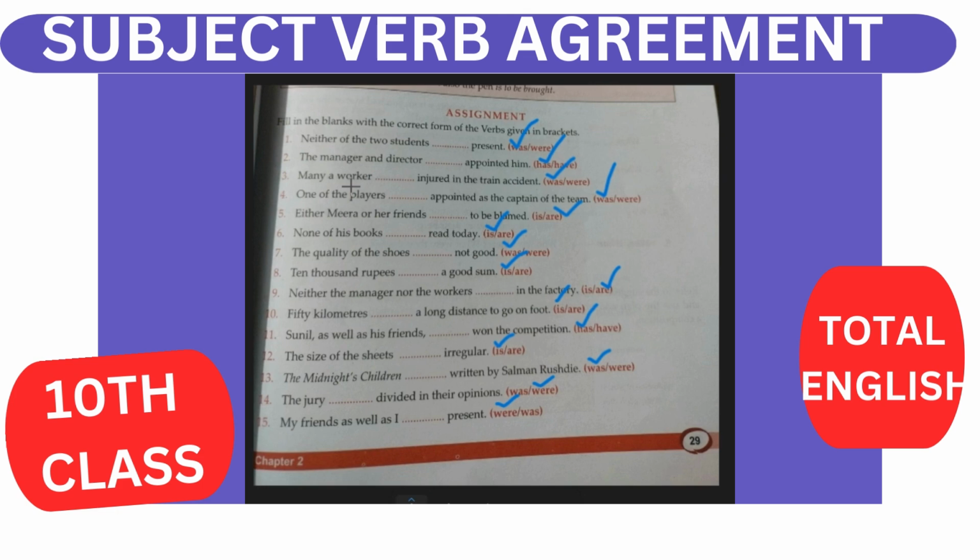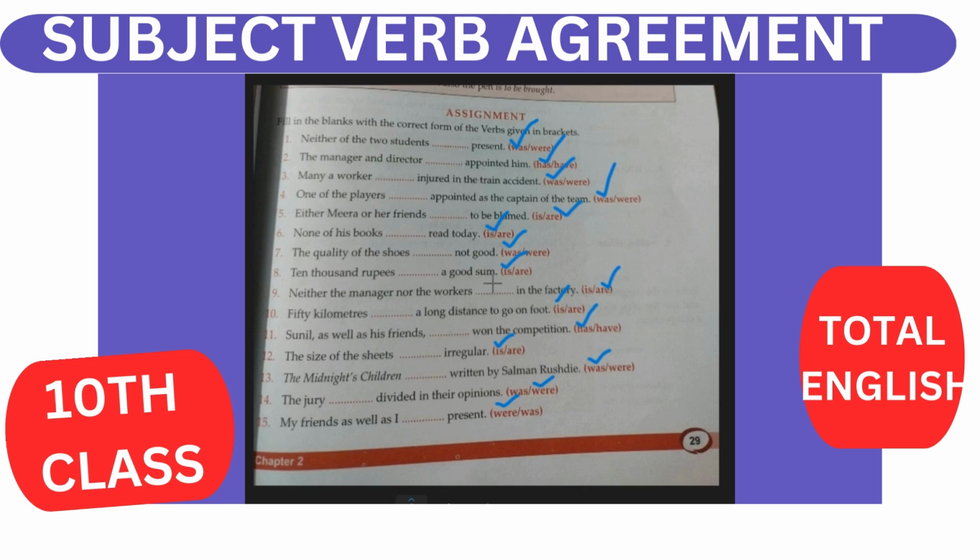Many a follows a singular verb, so was. One of also takes a singular verb. Either or follows the second subject. It agrees with the second subject. Friends is given, so are. None of only is your singular verb. Quality is a singular verb.